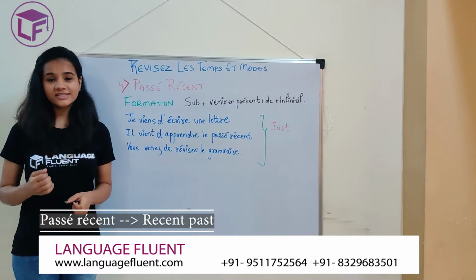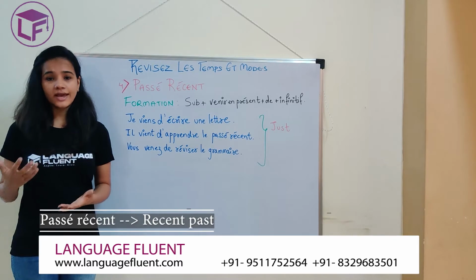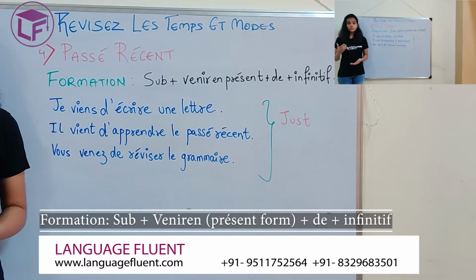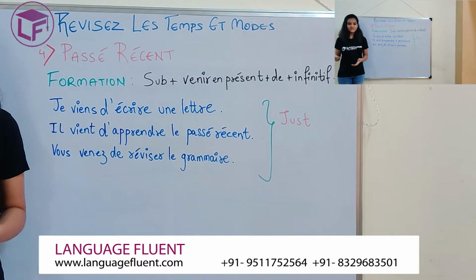Our fourth tense is passé récent. Passé récent, like futur proche, is very easy to conjugate. You write your subject, you put your venir conjugation in present form, you add de, plus your infinitive. Okay, so you write your subject, venir conjugation, de, and your infinitive form of the verb that you want to conjugate in your passé récent.